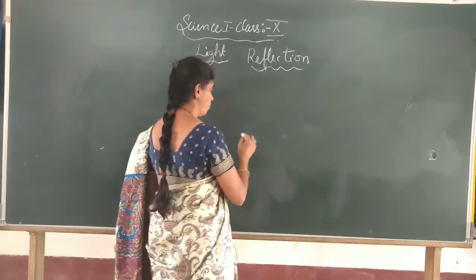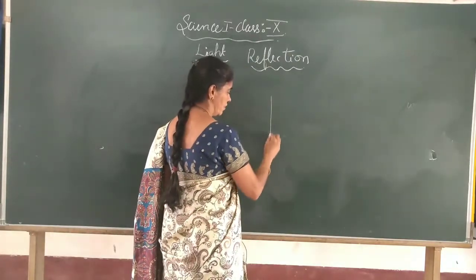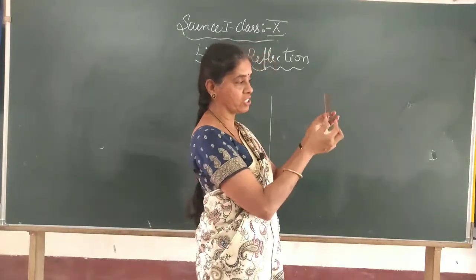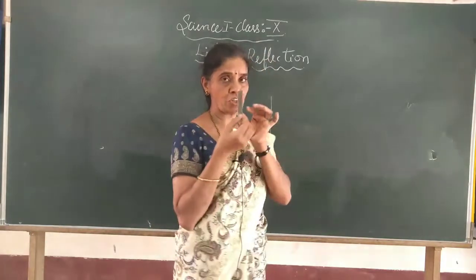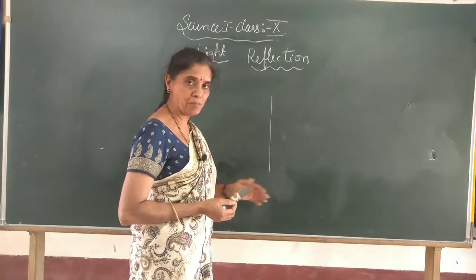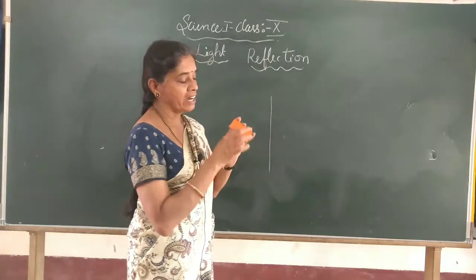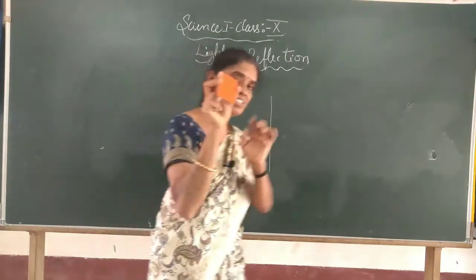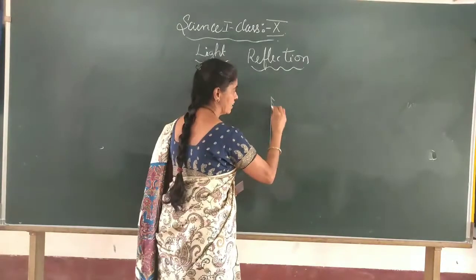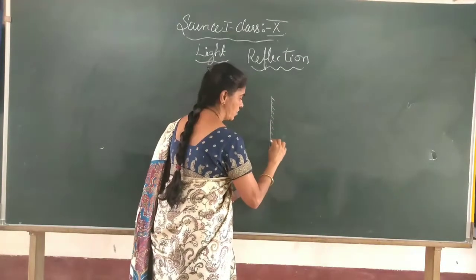If you take a plane mirror and keep it in this position, sideways, we will draw a line to indicate the plane mirror. And the non-reflecting surface, we will mark by showing lines like this. It is the non-reflecting surface here.